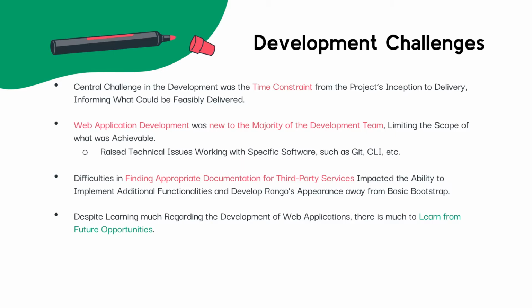The main challenge for this project was the imposed time constraint. Although our team had formed early in the cycle, the development of the final web application started at the beginning of the second week. This short sprint duration meant that the presented product's scope had to be accommodated accordingly. This was further limited as the web application development was completely new for the majority of the team. Additionally, this raised some technical issues when working with certain software, such as Git, the command line interface, amongst others.